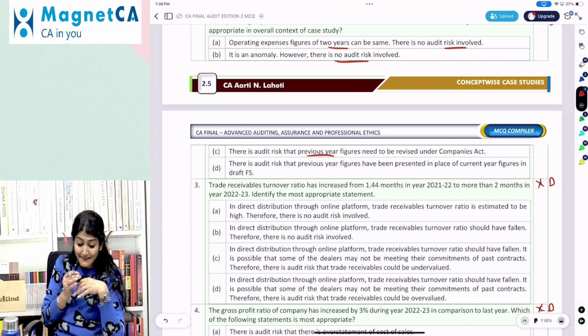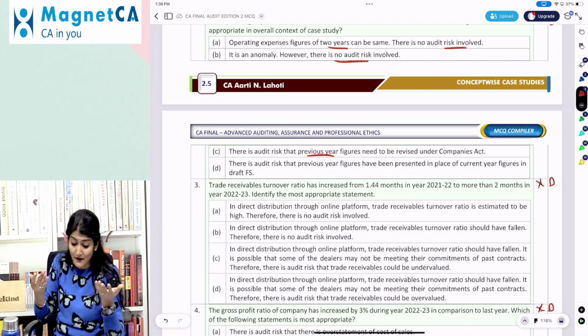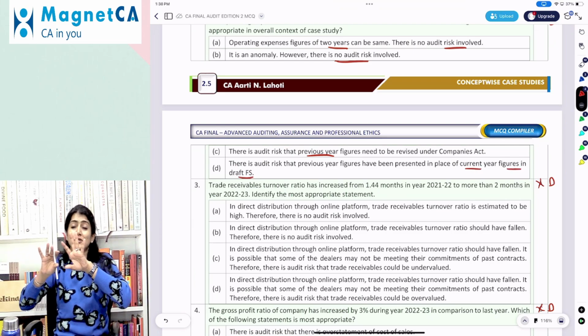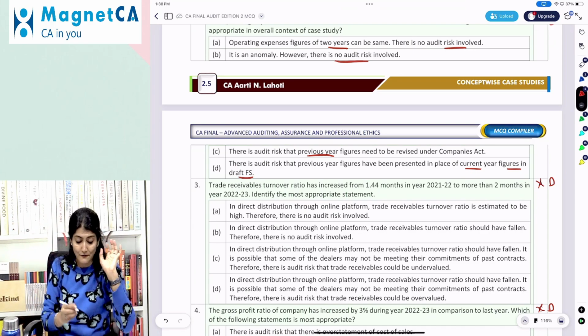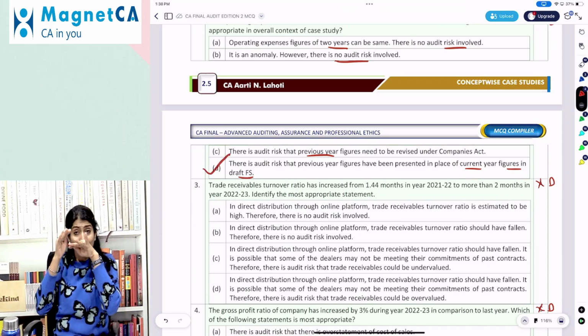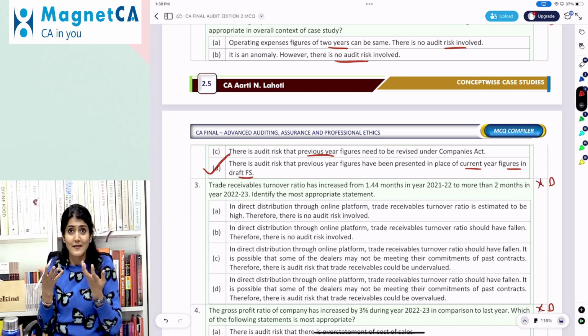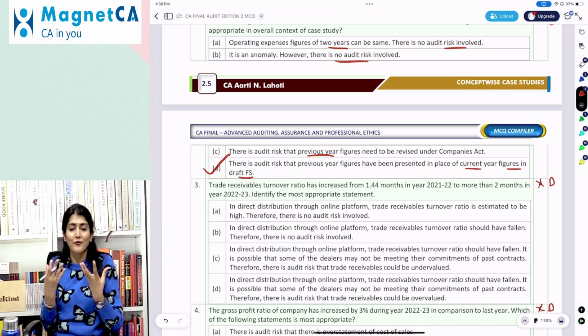So interesting. There is an audit risk that previous year figures have been presented in place of the current year figures in the draft financial statement. So by mistake, the current year figure has not been put there and just the previous year figure has been put. And this is what you say a drawback of copy paste.